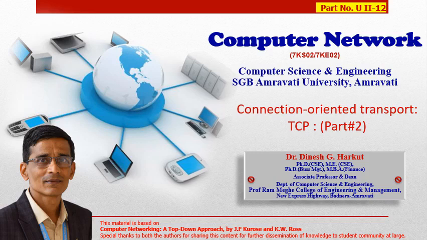Hello friends, in continuation with our video series based on computer networks, in the last part we had seen what is TCP and some basic important characteristics of TCP. We also discussed the TCP segment structure. Now in this part we will see the significance of sequence number and acknowledgement number, and the role played by these two numbers in achieving reliable data transfer in TCP.